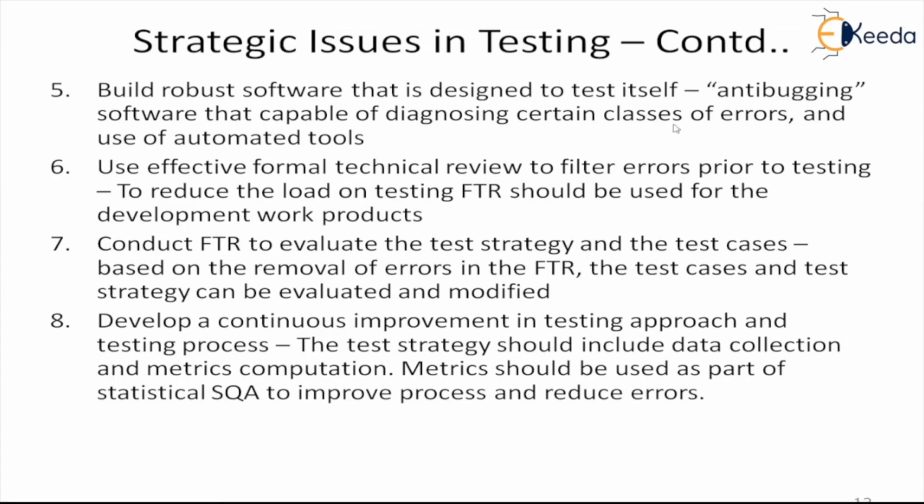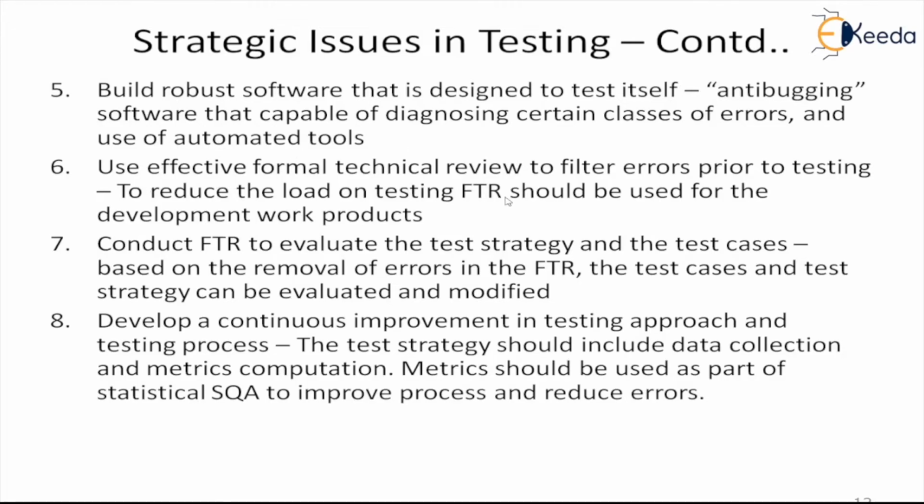In fact, nowadays a lot of productivity tools are coming up which will test the syntax and give templates of certain code so that the business code can be built in. Those are the characteristics of building robust software. So can we resolve that issue by using some procedure or some tools? That is why we said use automated tools.